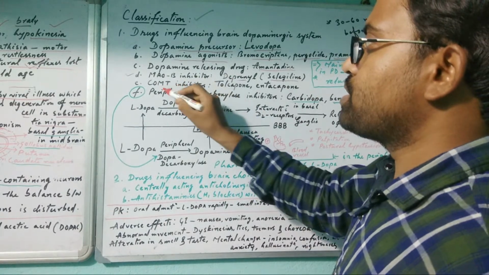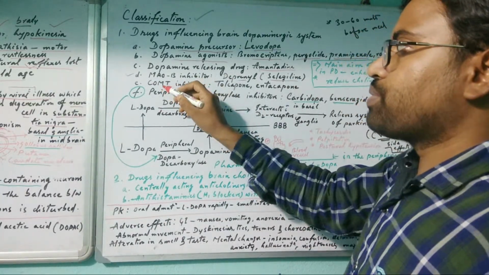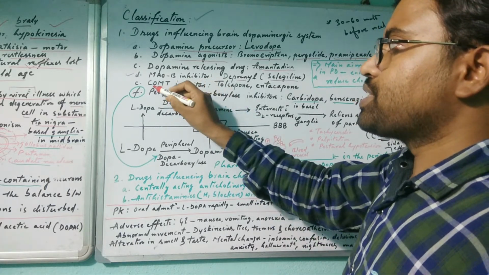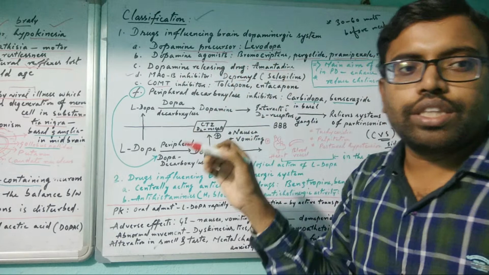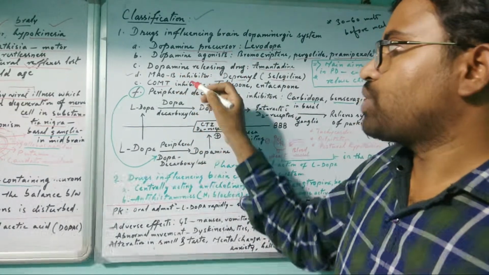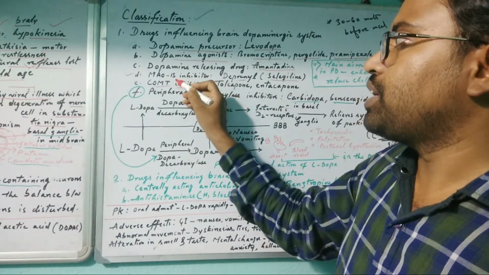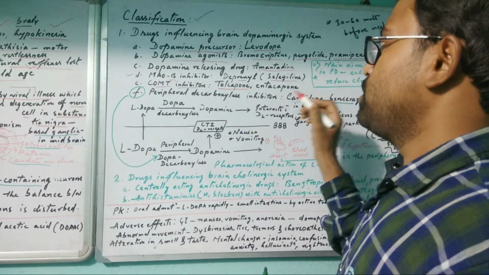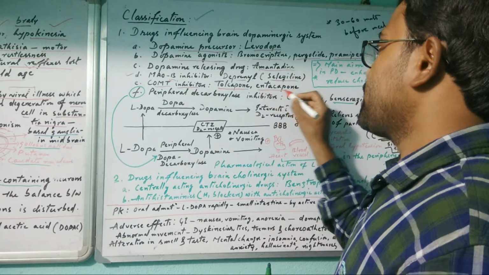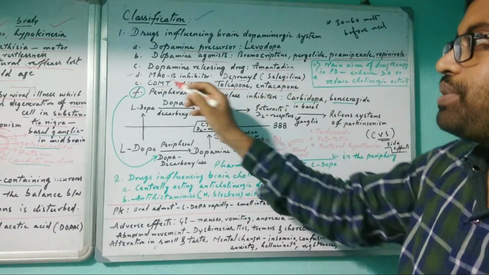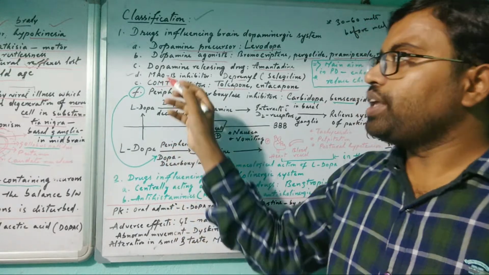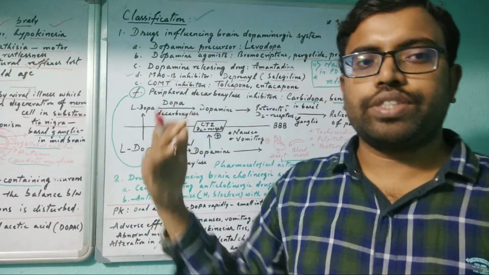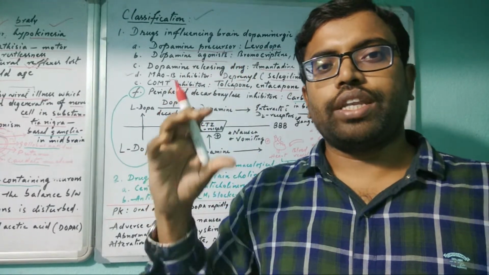Now COMT is another enzyme, catechol O-methyltransferase, also from mitochondria. This enzyme also degrades or destroys the neurotransmitter. So inhibitors which inhibit this enzyme are tolcapone and entacapone. These two drugs inhibit the COMT enzyme. Why are these enzymes present? Because they balance neurotransmission firing.